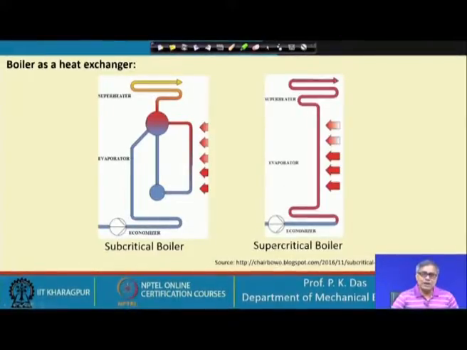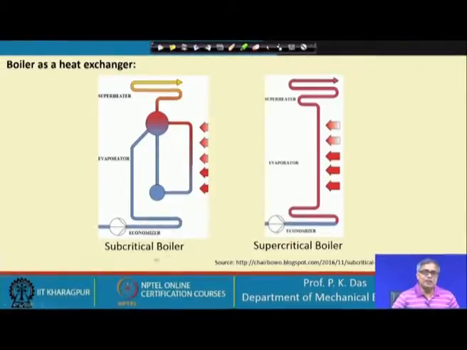Whereas, the supercritical boiler is sometimes also called once through boiler, because the fluid passes continuously through different sections of the tube, and it enters as subcooled liquid in the economizer and comes out as superheated vapor at the end of the superheater.